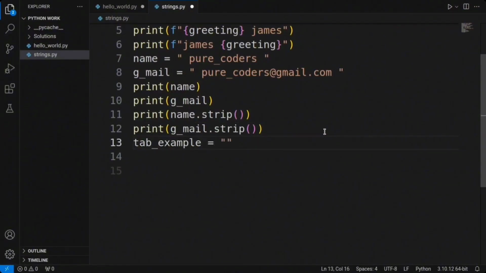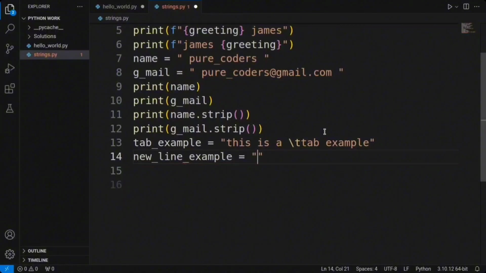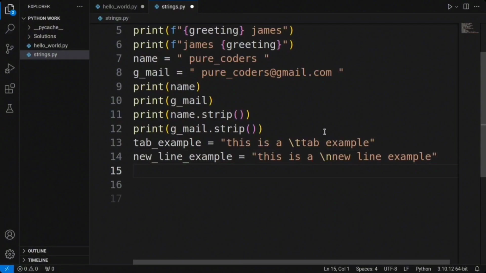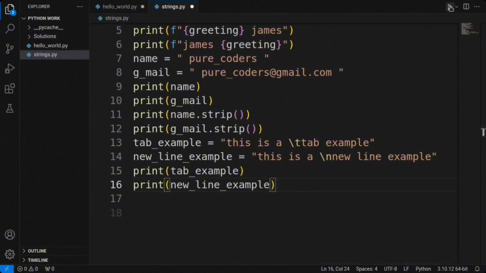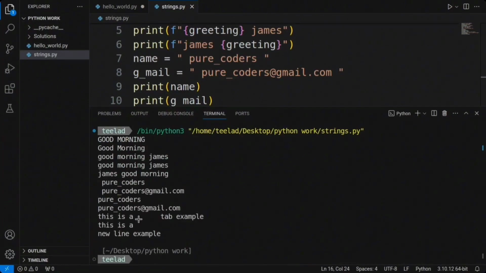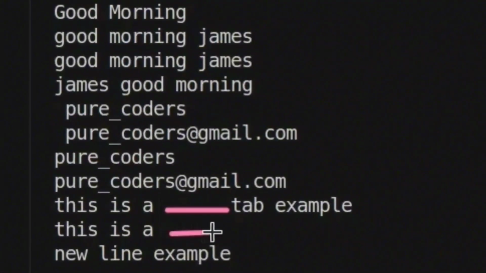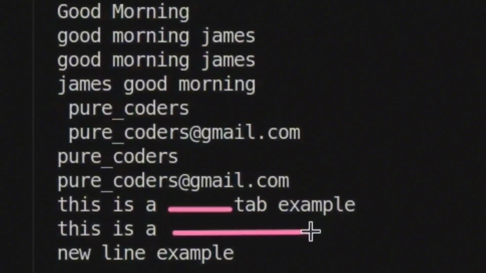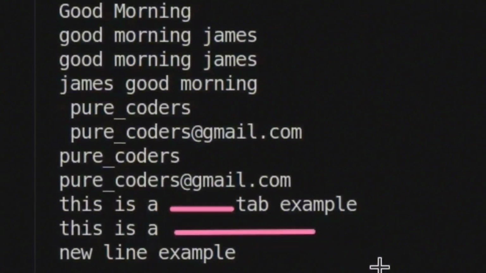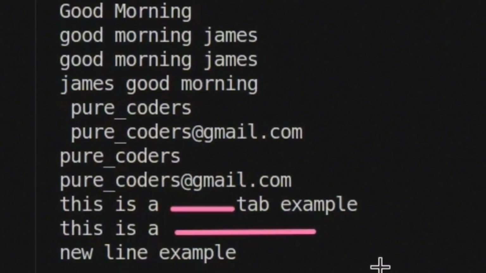tab_example: "This is a \t tab example." new_line_example: "This is a \n new line example." Print tab example, print new line example. Checking the output, we have a tab space applied here and we drop our text to the next line. With these escape sequences, we can format our string to include tab space and new lines, making our output more organized and visually appealing.